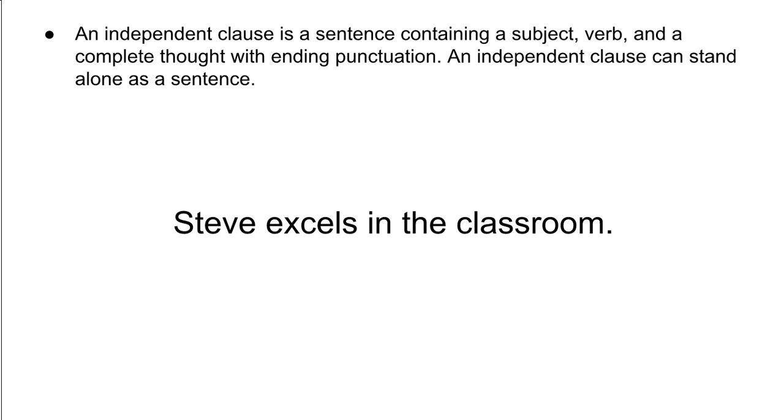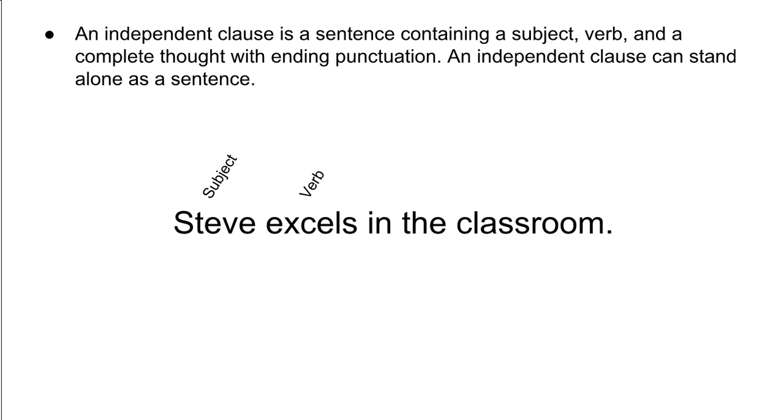The verb here, when I look at this, is excels. Someone, something excels. So the verb is excels. Well, someone excels in the classroom, and that happens to be Steve. Steve is the subject. Steve excels in the classroom. This is a simple sentence.